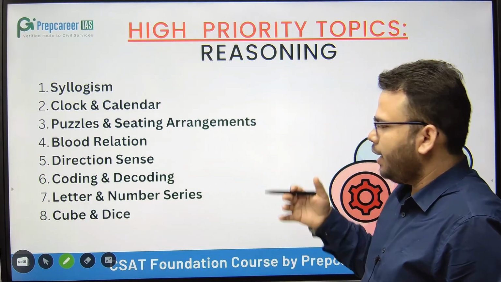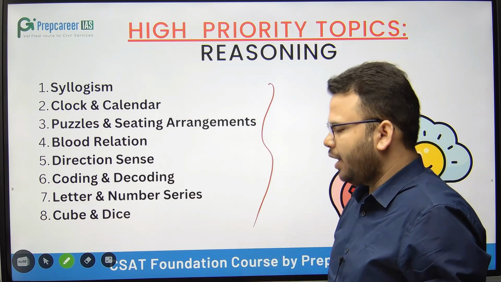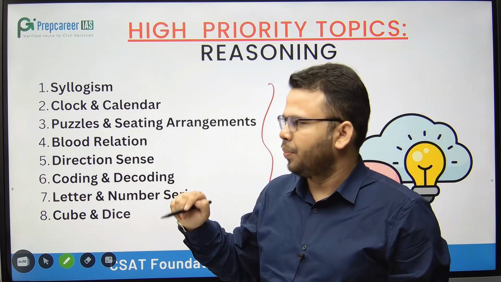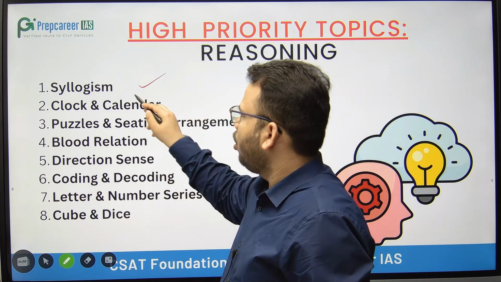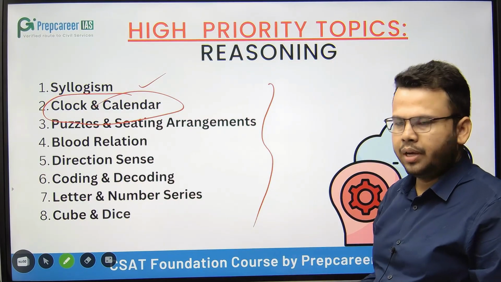So 8 topics from the reasoning section are again most important. Every year 1 or 2 questions you can get from these topics. Like syllogism, clock and calendar are a must, you will get 1 question. It can be 2 also, right?